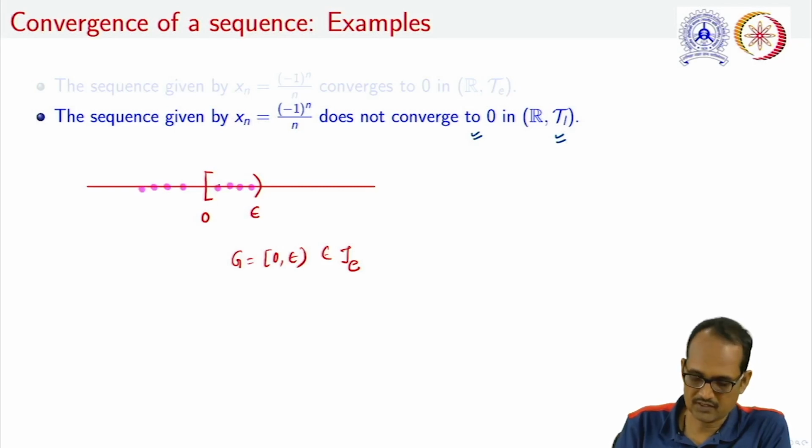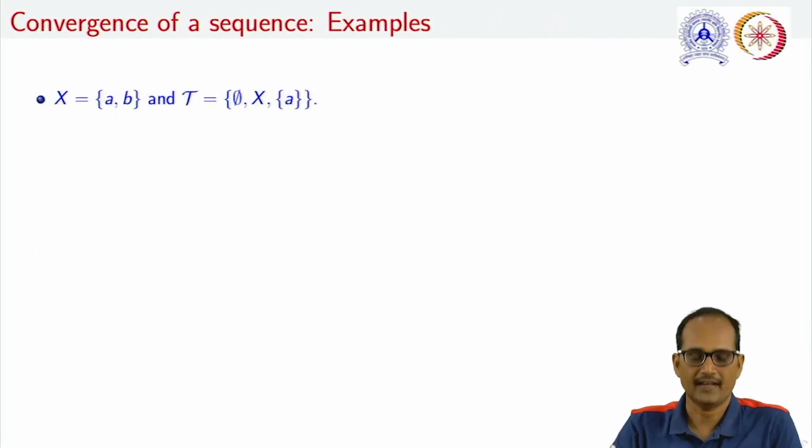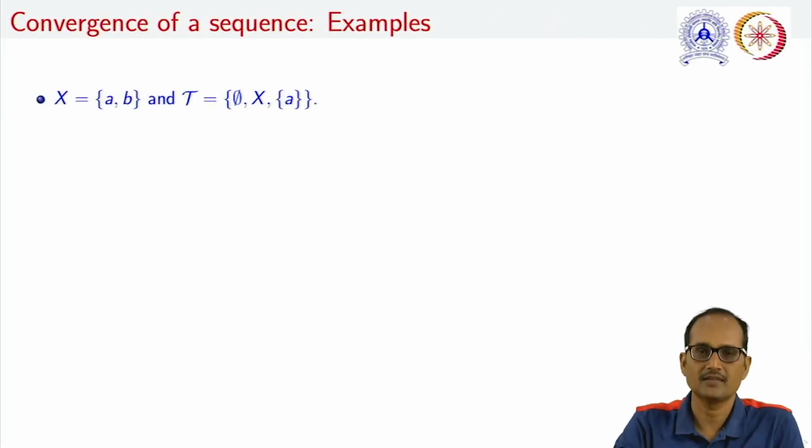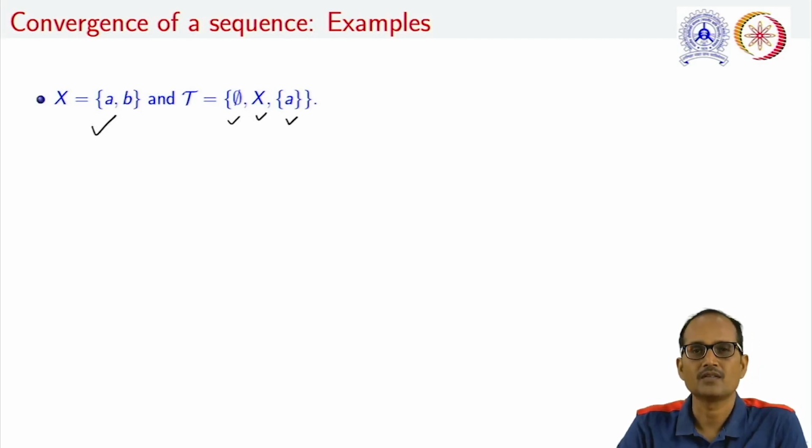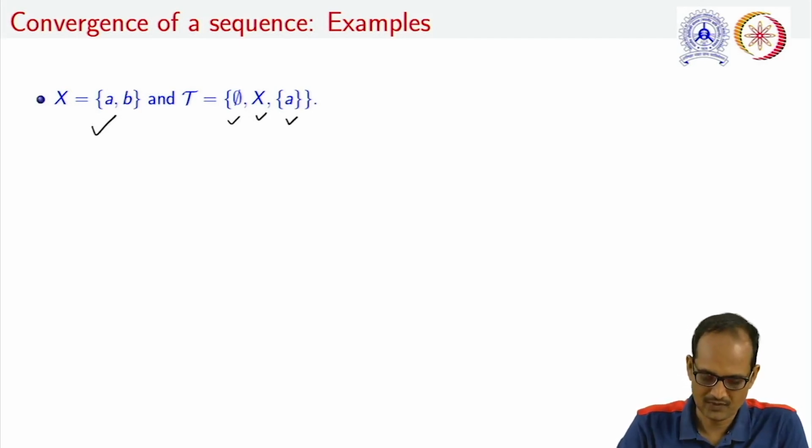Therefore, this sequence does not converge to 0. Moving to the next example, let us take X as the set {a, b}, and the topology tau on X is given as {empty set, X, singleton set {a}}.